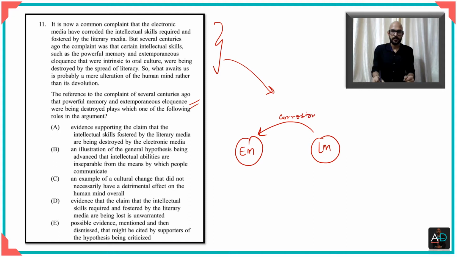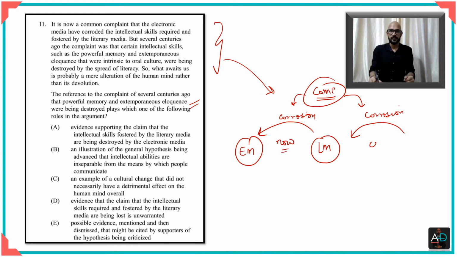This is what is being said now. But he also talks about a similar complaint about corrosion that was made centuries ago, when it was said that with the shift from oral to literary, a similar corrosion would happen.